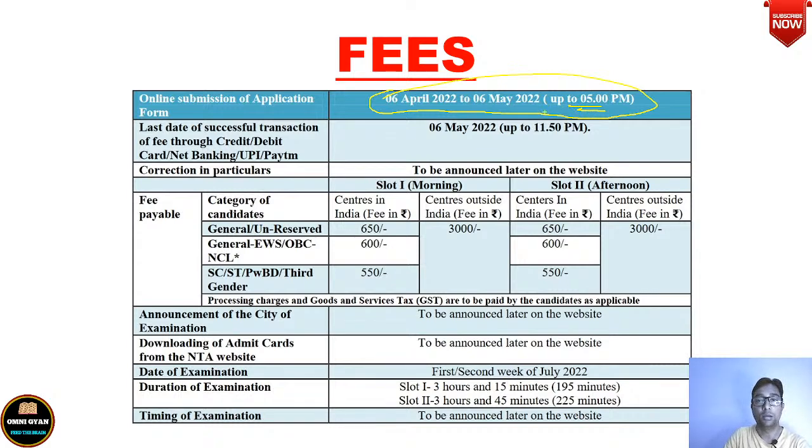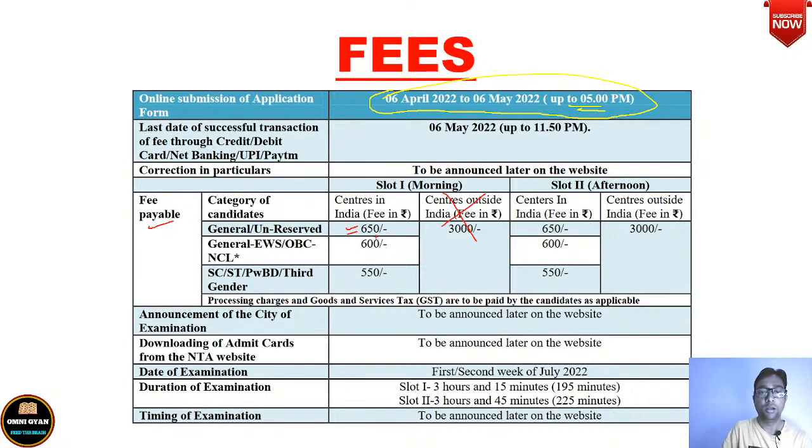अब यहाँ पे एक चीज है कि it is available only through online mode, so you have to apply online only. अब यहाँ पे आप देखिए, you can pay your money through your credit card, debit card, net banking, UPI, Paytm. Okay, now fees payable will be by categories of candidates. So general or unreserved candidates will pay 650 rupees. So I'm talking of only India. This is centers outside India.